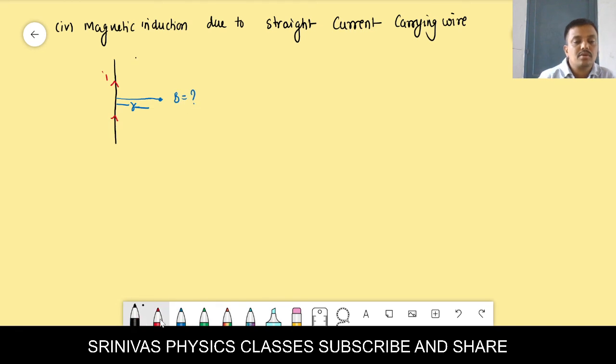You join both ends of the current carrying wire to the point where you want to find the magnetic induction. You join both ends like this, and this one makes an angle alpha, this one makes an angle beta.